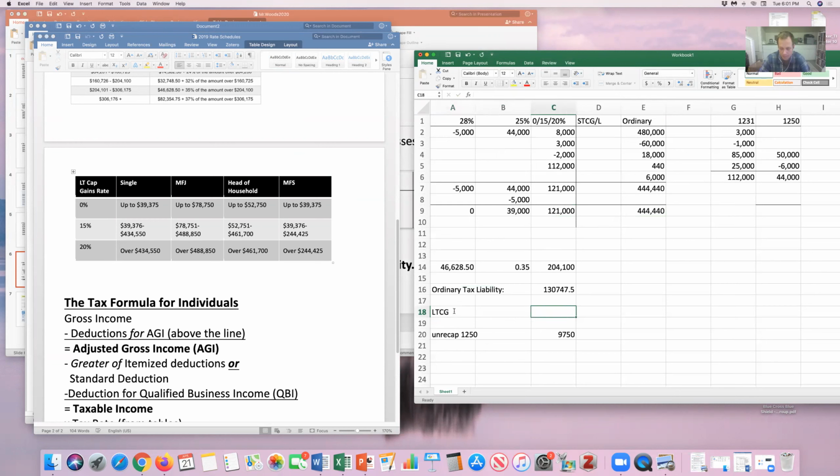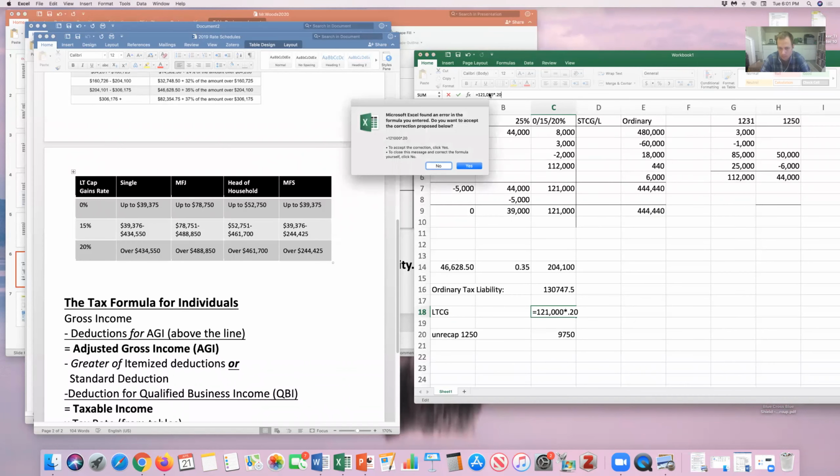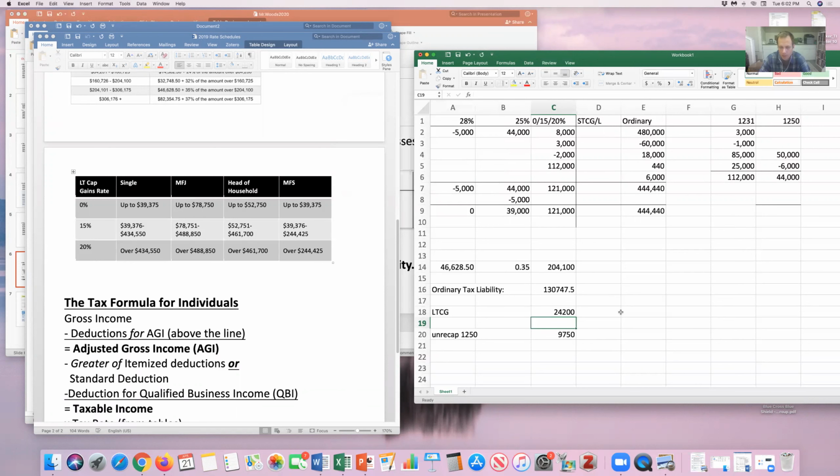That's going to be 121,000 times 20%. So his total tax liability will be this plus this plus this.